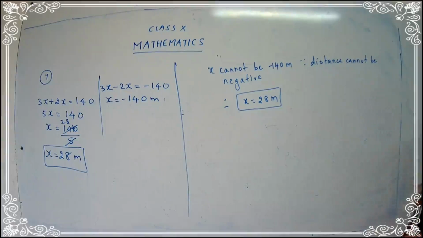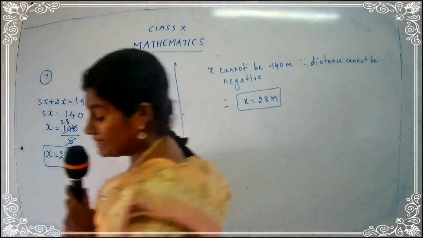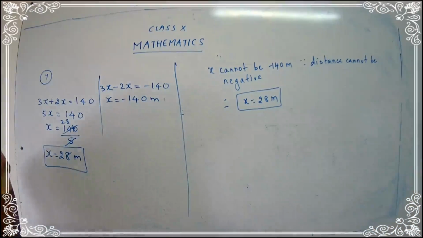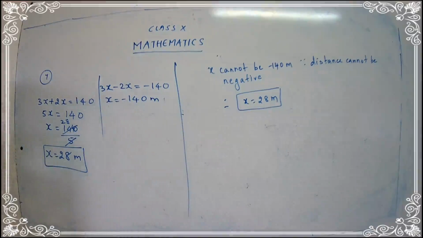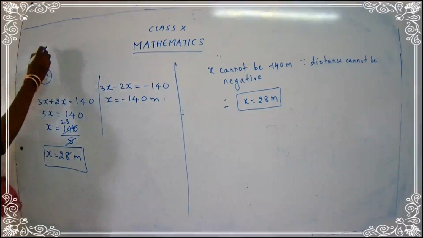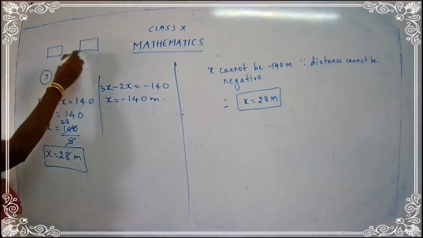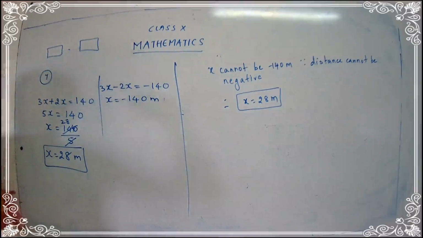Done. So now let's see the last statement, children. We have to write the final statement. Where should a person stand? Now we have to find out the exact position. We have seen in the figure that there were two opposite galleries. So where he should stand so that he is able to hear the same intensity of the singer's voice. So write down.